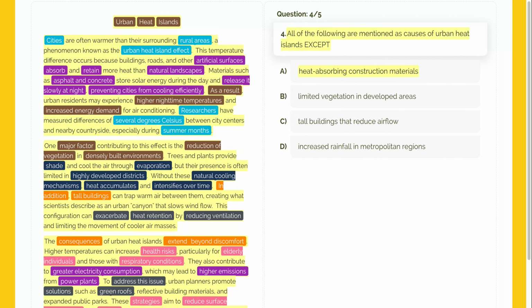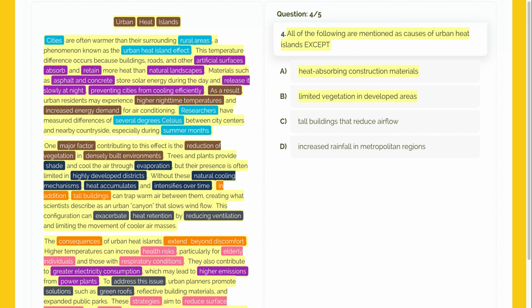Let's move on to option B, limited vegetation in developed areas. Paragraph 2 explicitly states that a major factor is the reduction of vegetation. It also notes that their presence is often limited. Since this cause is mentioned, it's not our answer. This choice is incorrect.